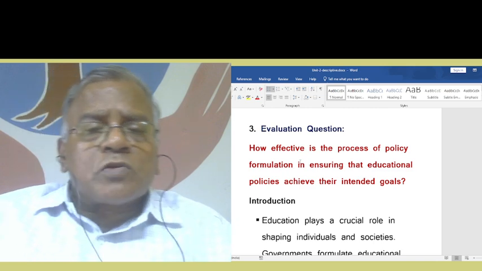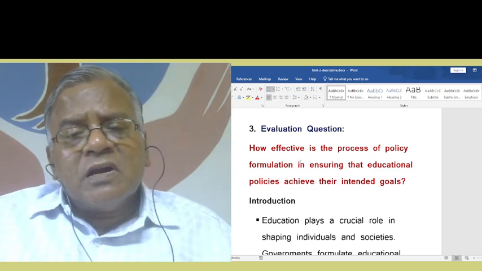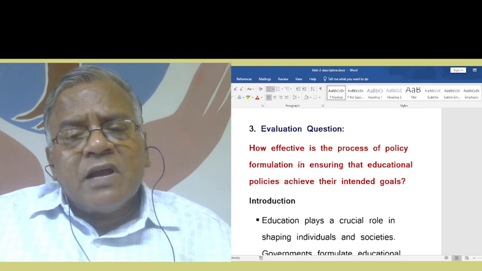How effective is the process of policy formulation in ensuring that the educational policies achieve their intended goals?